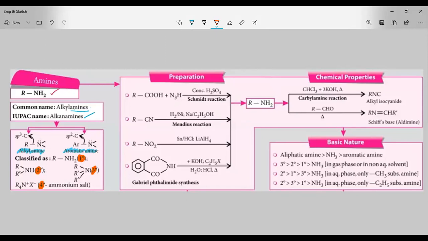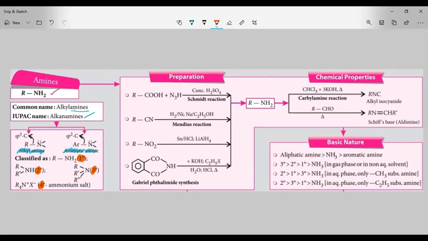So generally the amines are classified into two types: alkyl amine as well as aromatic amine. Again, the alkyl amine is classified into primary, secondary, tertiary, and quaternary.